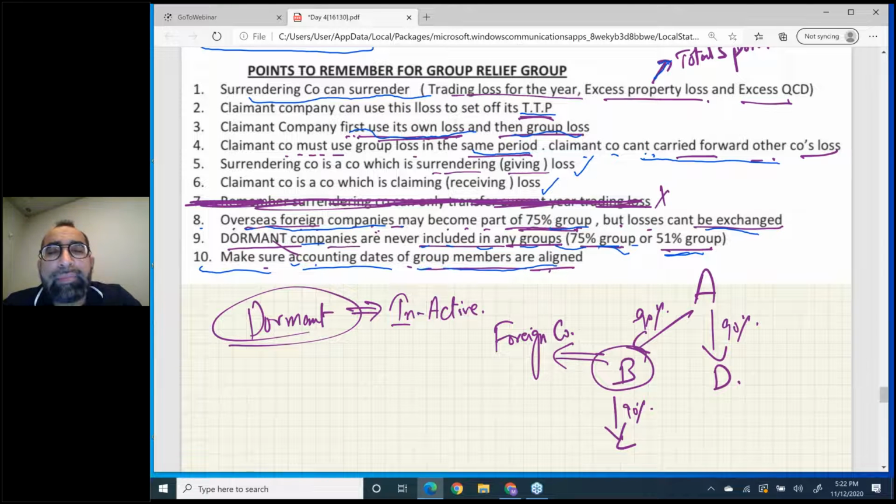Sometimes it happens that there are two companies in a group of companies. One has an accounting date of 31st December and the other has 31st March. You must have studied this topic in normal classes. In that case, you need to apportion and restrict the loss transfer, and you need to match the months. So these are very important instructions for this topic. I hope you got it.